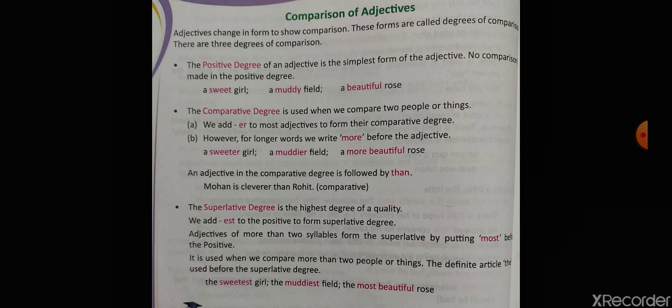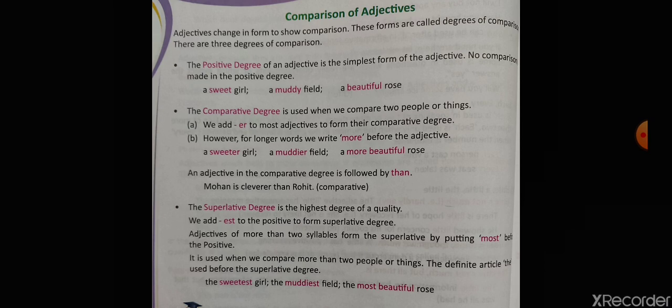And if I'm talking about all the girls in the class, I understand that Geeta has the shortest hair in the class. Whose hair is the shortest in the whole class? Geeta's. So the words short, shorter and shortest show us the positive, comparative and superlative degrees. I hope you have all understood this. When we do the exercise, you will get it better.